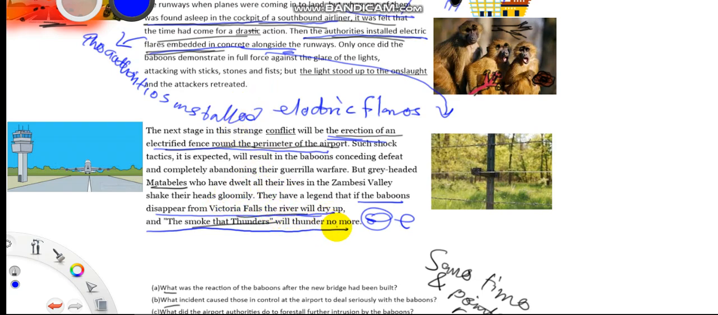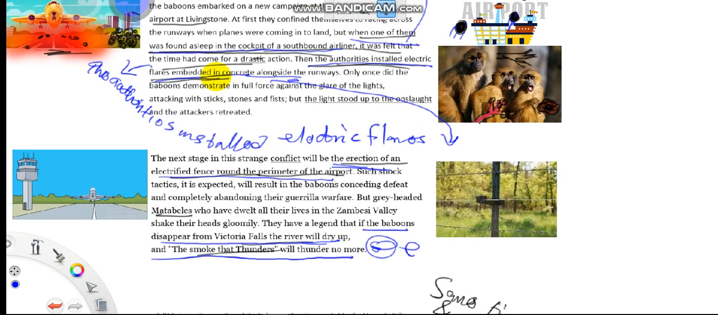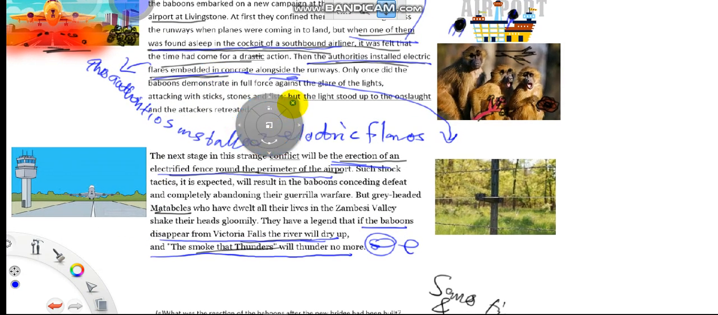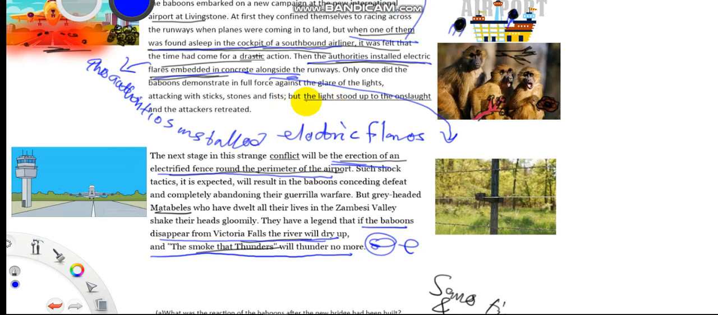Okay, the final question we were looking at was question F that says, the light stood up to the onslaught. And then the question said, what figure of speech is contained in the above expression? So this is actually the underlined expression: the light stood up to the onslaught. Now, figures of speech, we will do a video where we go into details about figures of speech.